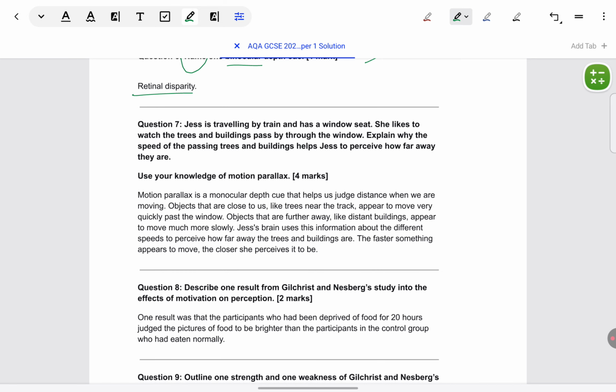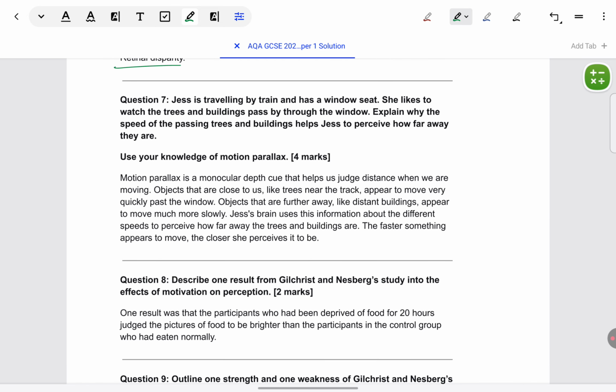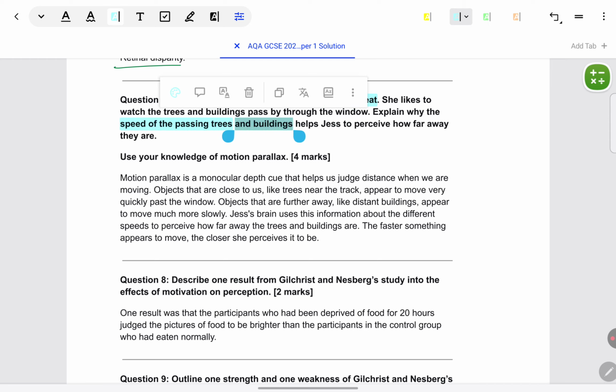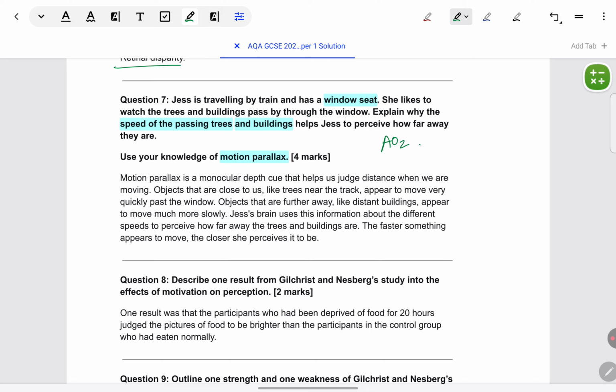Okay, so that was a memory-based question. Let's look at the next one. Jess is traveling by train and has a window seat. She likes to watch the trees and buildings pass by through the window. Explain why the speed of the passing trees and buildings helps Jess to perceive how far they are. Use your knowledge of motion parallax. This is an AO2 question. You do not have to explain what motion parallax is by itself, but using the CCL technique, context, content, link, which we saw earlier, you have to apply it to Jess's situation.